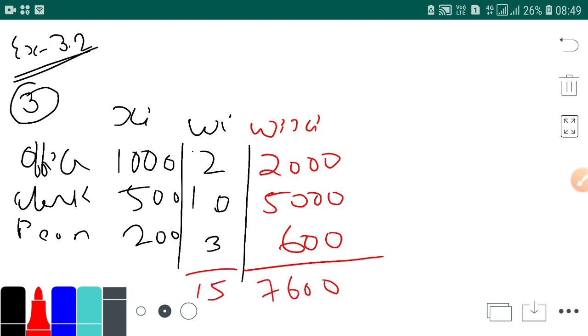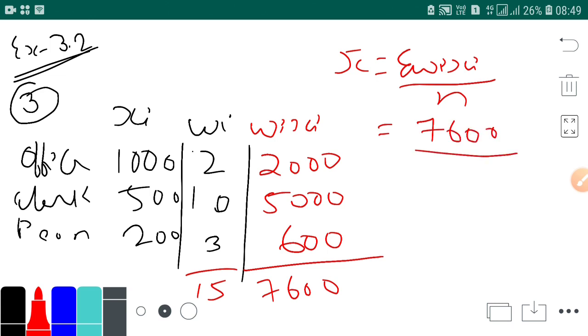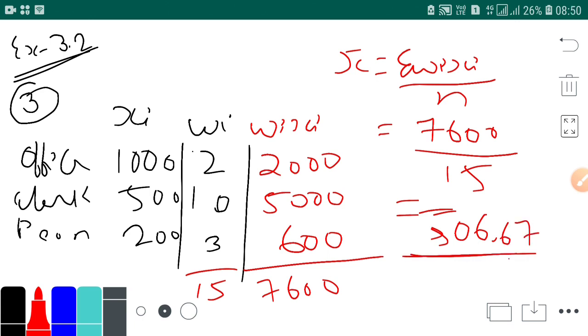Total there are 15 persons. So x bar is equal to sigma wi xi upon n. So it is 7600 upon 15. So it is 506.67.